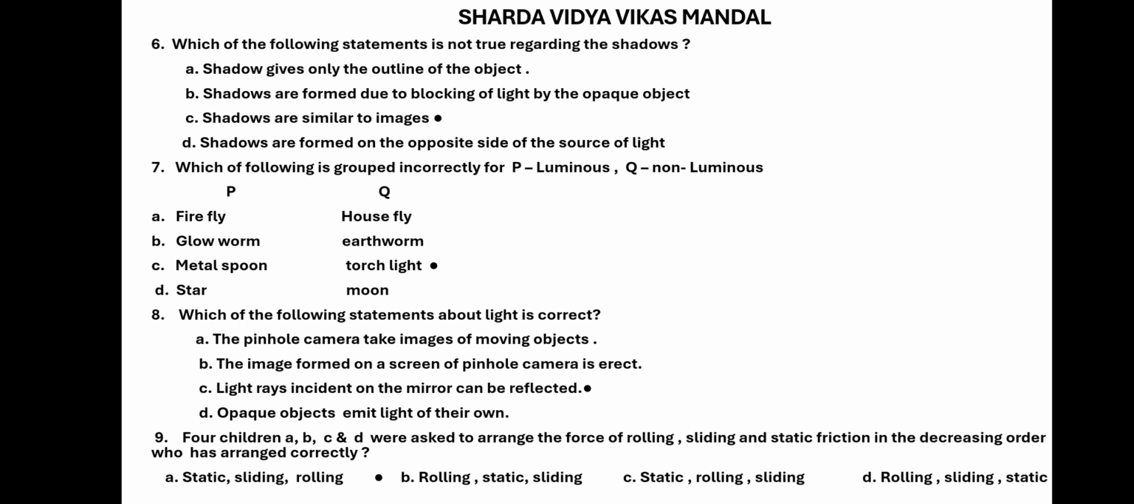Rolling is very useful because it has very less friction. So static is the most and rolling is the least friction. That is why A option is correct. Decreasing order means greater to smaller and not smaller to greater. So static greatest, sliding in the middle, and rolling is the least friction.